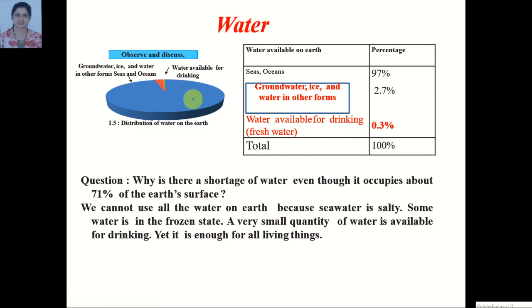Observe, students, only 0.3% water is available for drinking. Then also it is enough for living things.